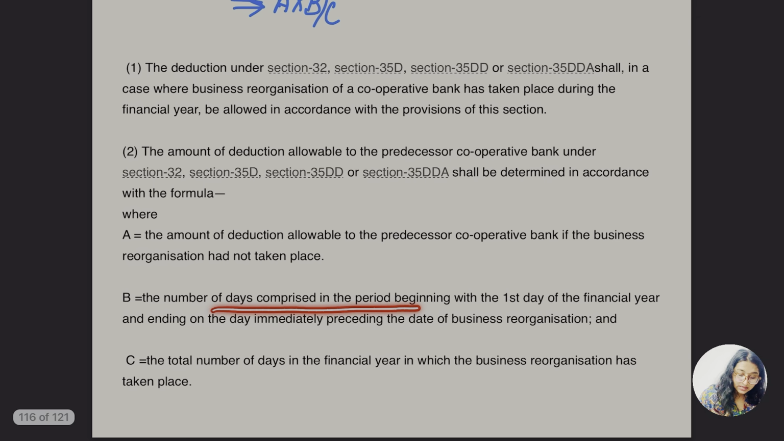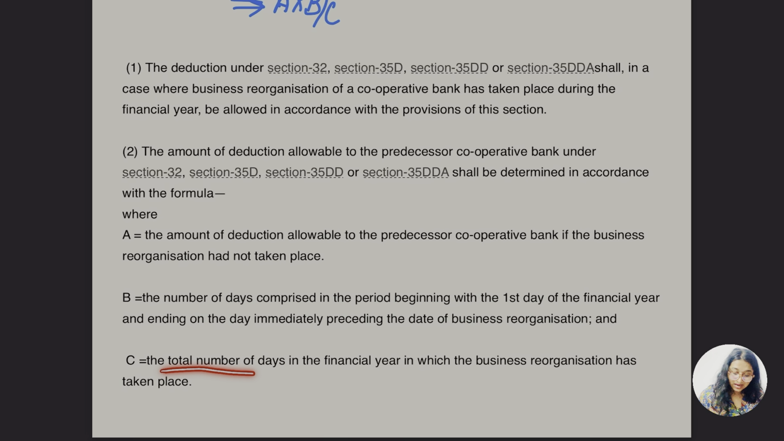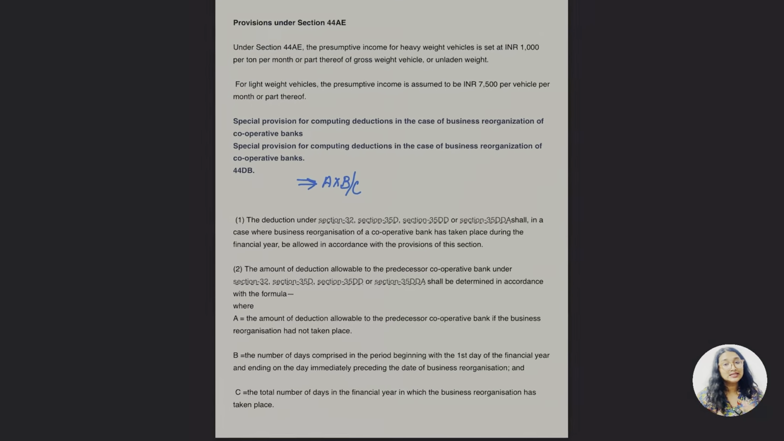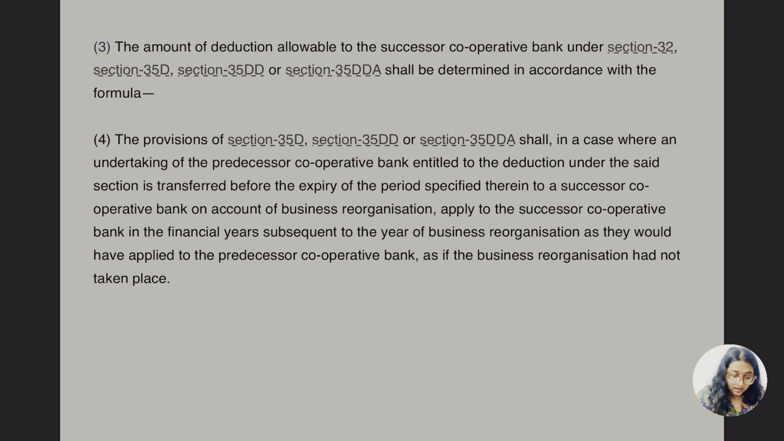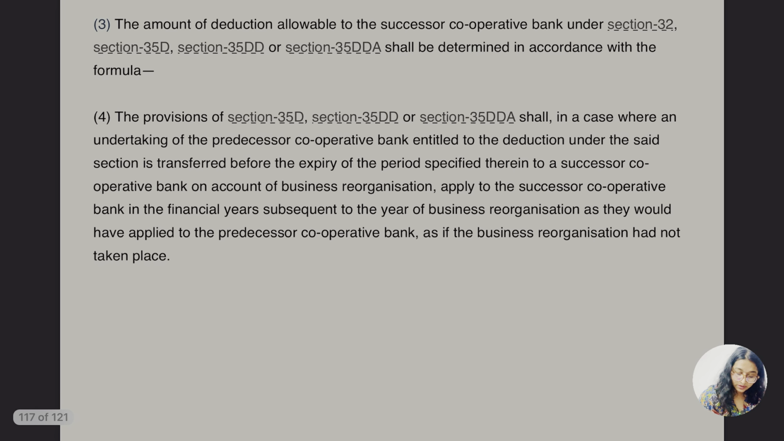B is the number of days comprising the period beginning with the first day of the financial year and ending on the day immediately preceding the date of the business reorganization, and C is the total number of days in the financial year in which the business reorganization has taken place. And the amount of deduction allowable to the successor cooperative bank under section 32, 35D, 35DD or 35DDA shall be determined in accordance with the formula.